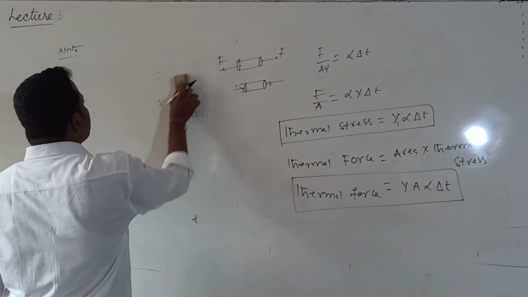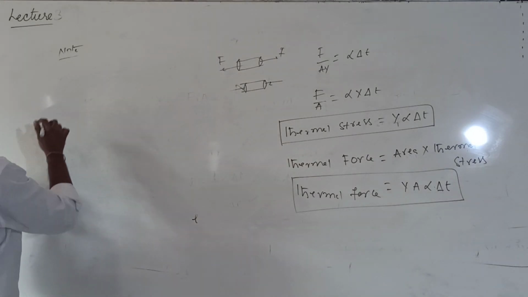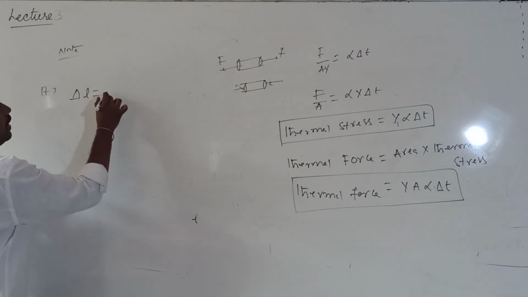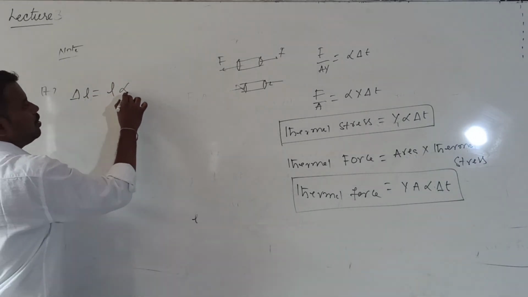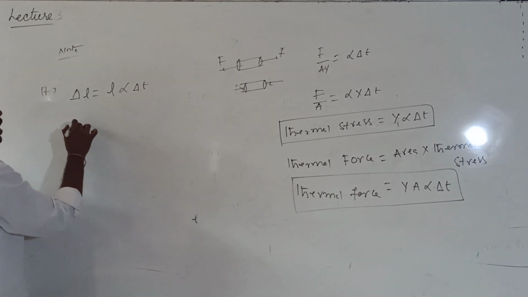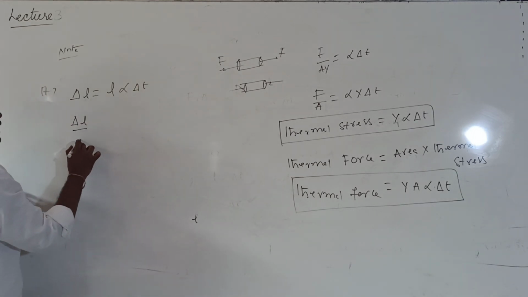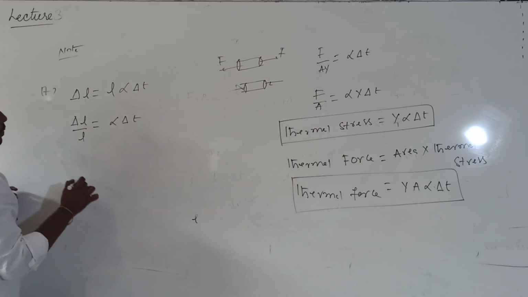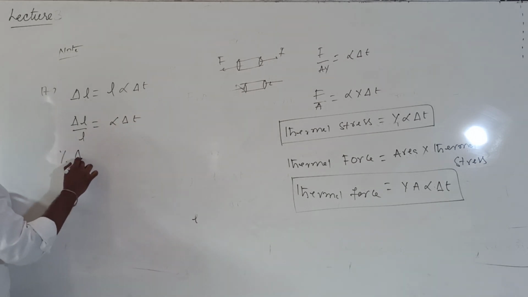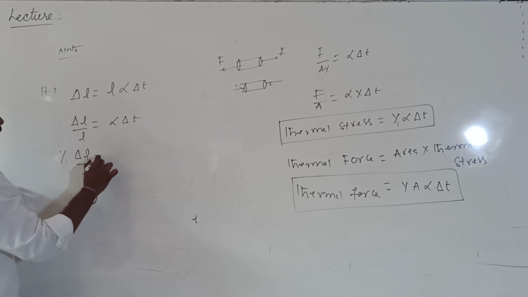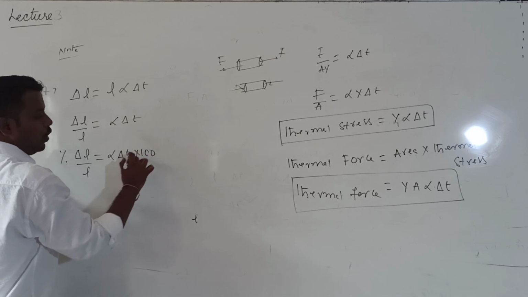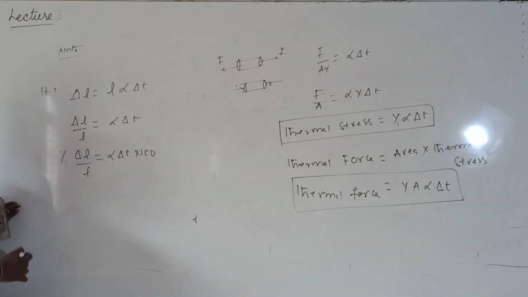Okay, now the last point about this thermal expansion of solids, point number 7. Yesterday we wrote the increase in length formula: delta L is equal to L into alpha into delta T. The fractional increase in length is given by delta L by L is equal to alpha into delta T. The percentage increase in length is given by delta L by L is equal to alpha into delta T into 100. Why did I multiply with 100 to calculate the percentage change in length?